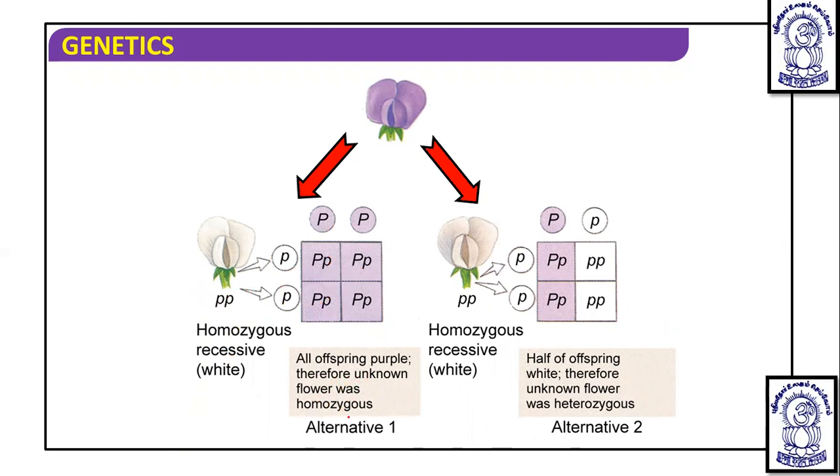If this case is obtained, that all are heterozygous and having a dominant trait, then obviously the parent is going to be homozygous dominant. But if the cross is made between heterozygous dominant and the recessive one, then half of the offspring will be of purple color and half of the offspring will be of white color in a 1:1 ratio. Therefore, the unknown flower was heterozygote. So this unknown flower is heterozygote, whereas the other unknown flower is homozygous in this condition.